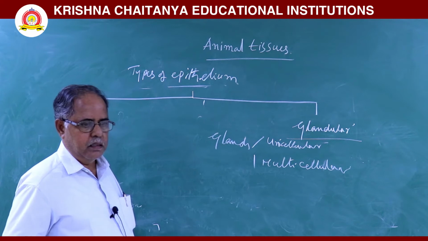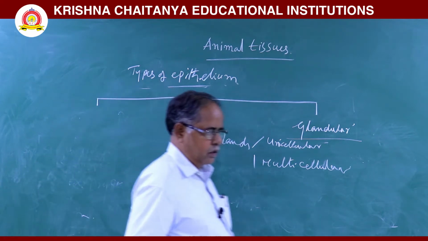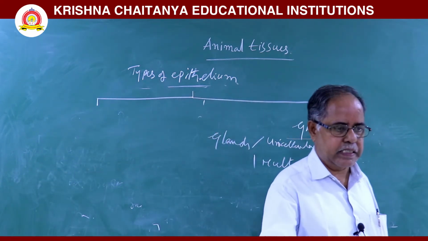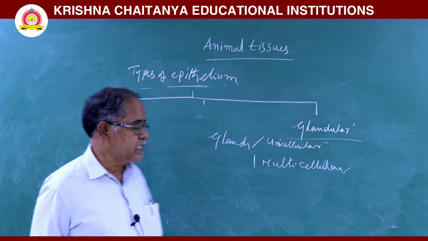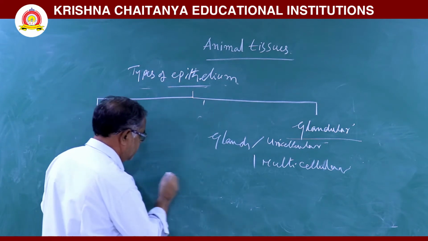Next, based on the mode of pouring their secretions, these glands are further classified into two types.